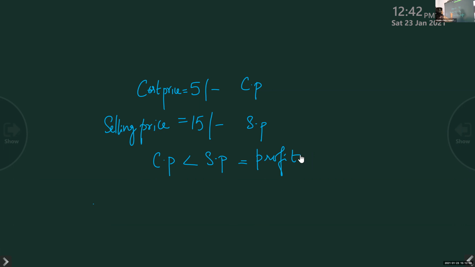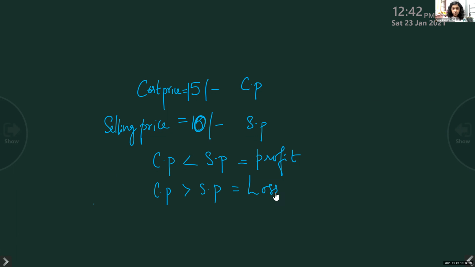But if this is 15 and this is 10, is it profit or loss? Loss. When CP is greater than SP, it is loss. When cost price is greater than selling price, it will be loss for me. Okay, this much is clear to you?